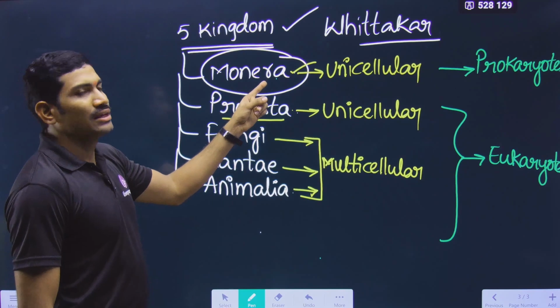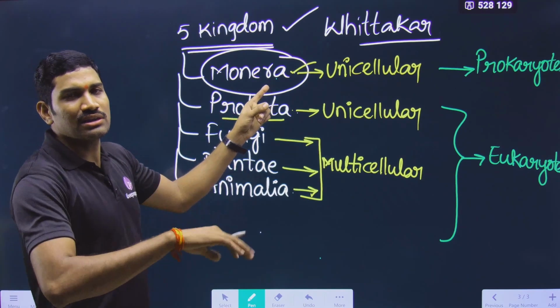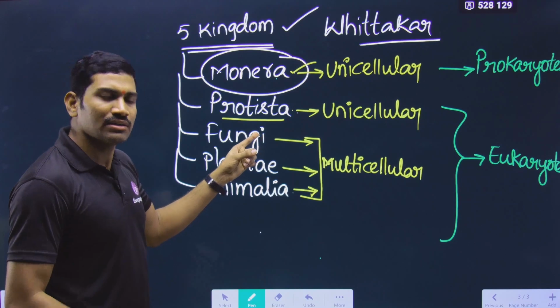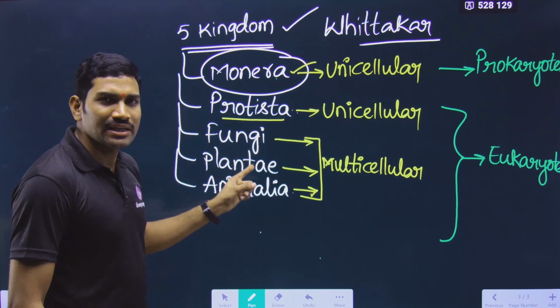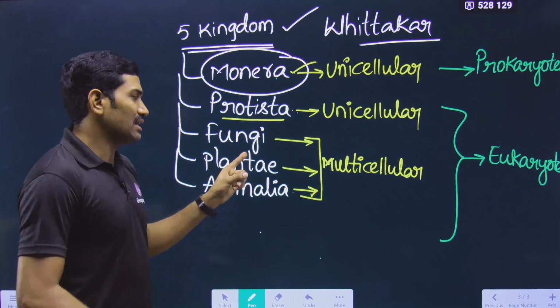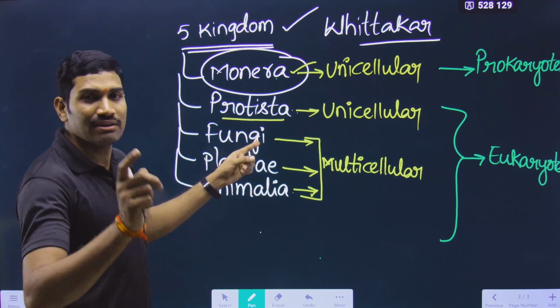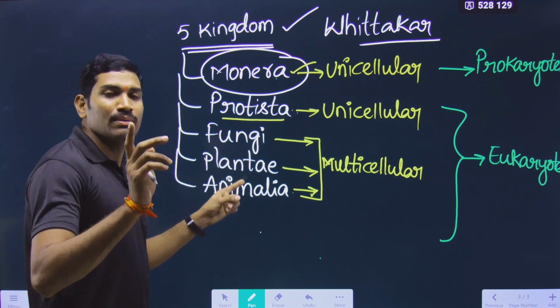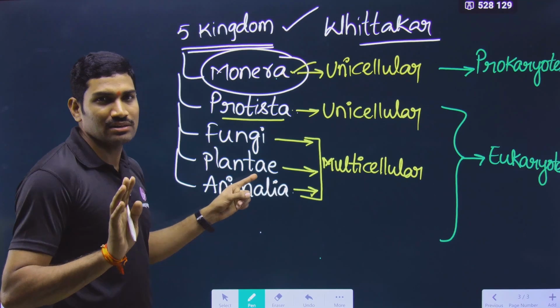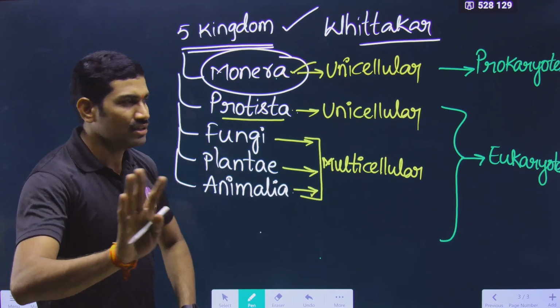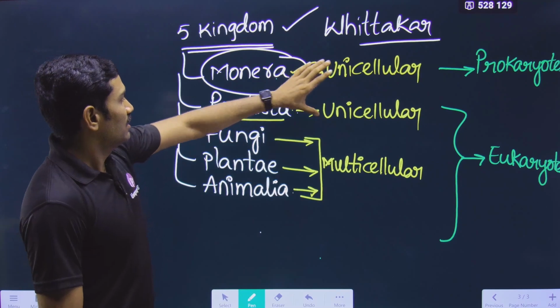Let us see. Kingdom Monera has unicellular or multicellular? Unicellular organisms. Kingdom Protista is having unicellular organisms. Kingdom Fungi is having unicellular organisms. Fungi is having multicellular organisms. Plantae is having multicellular organisms. Animalia is having multicellular organisms. 5 different questions completed.